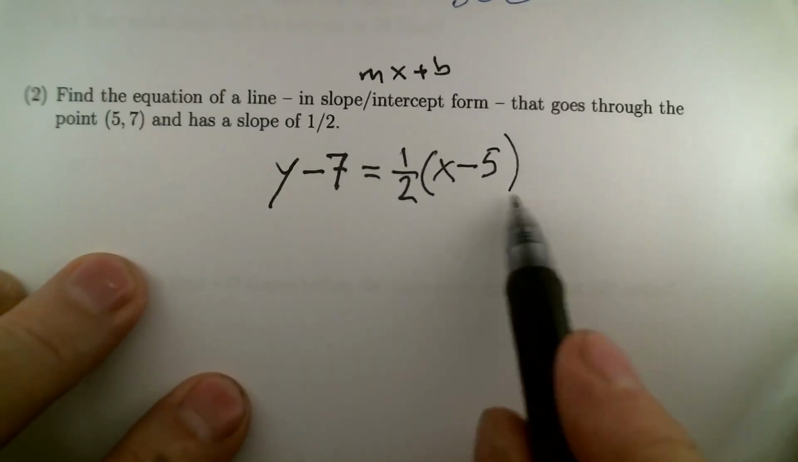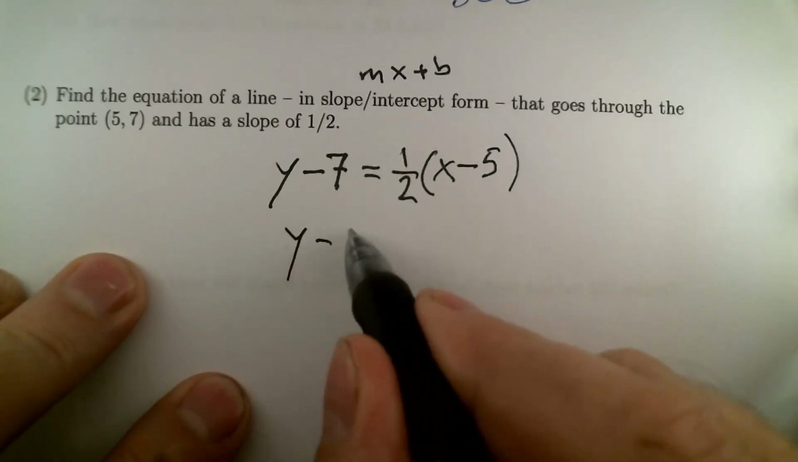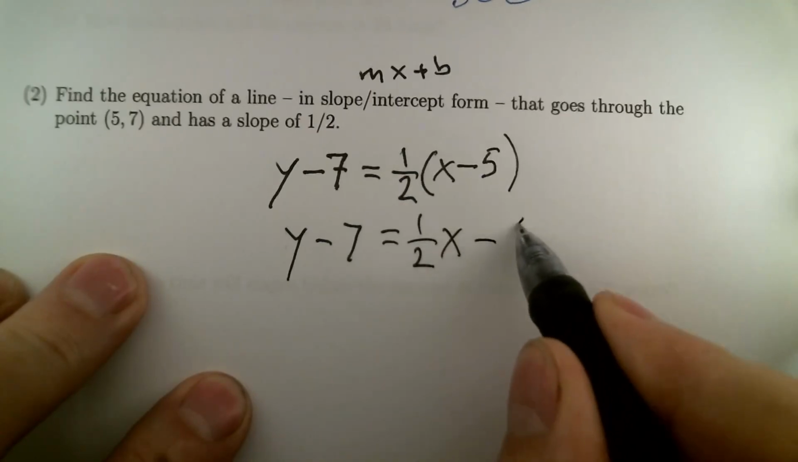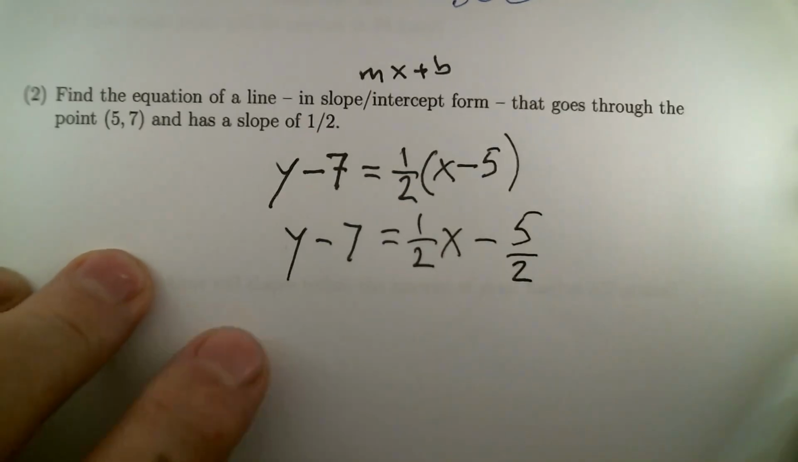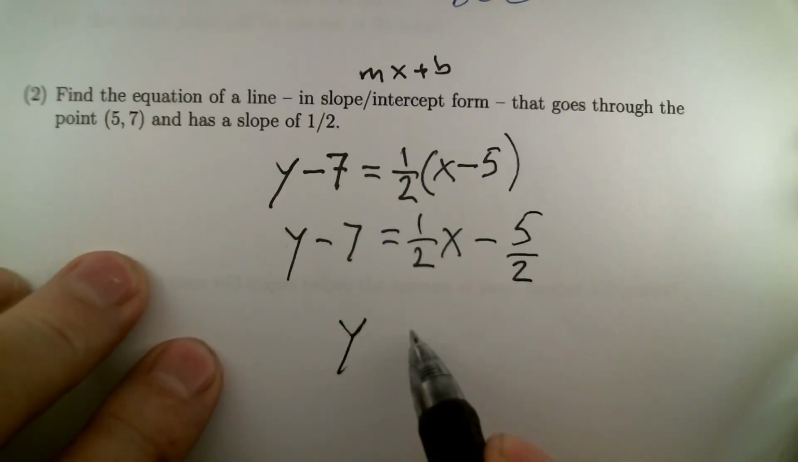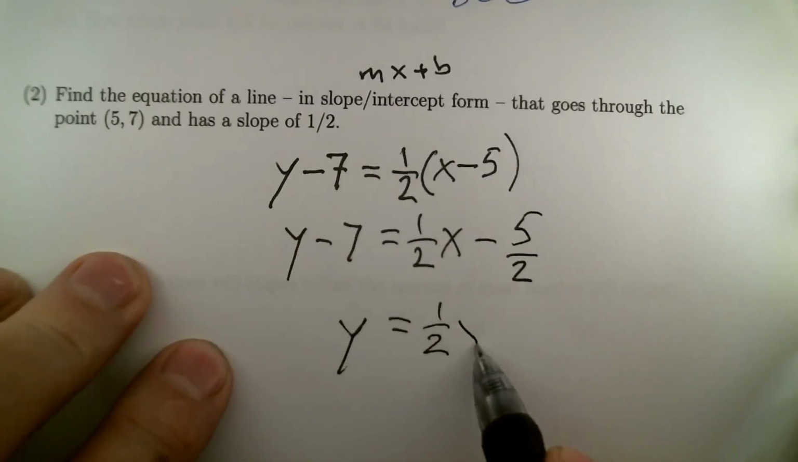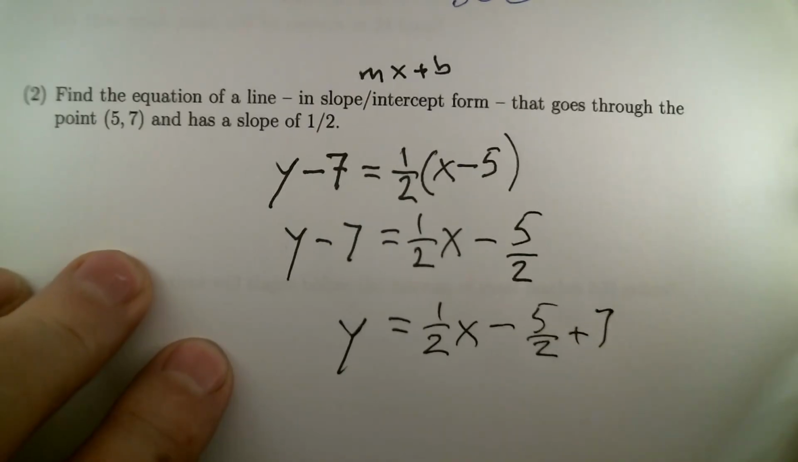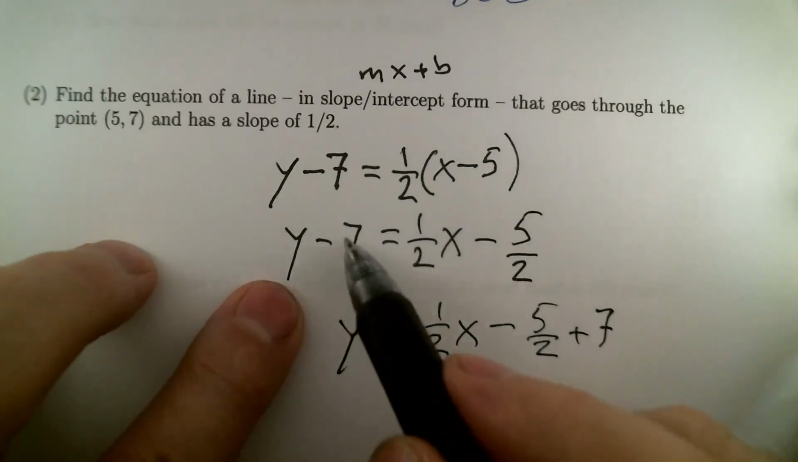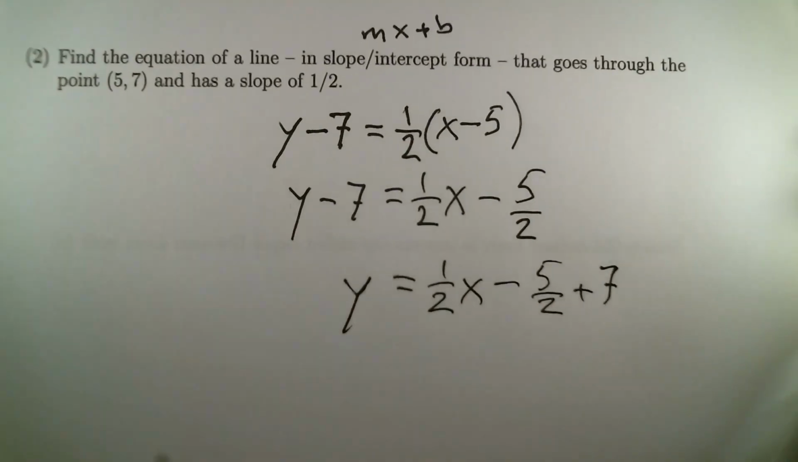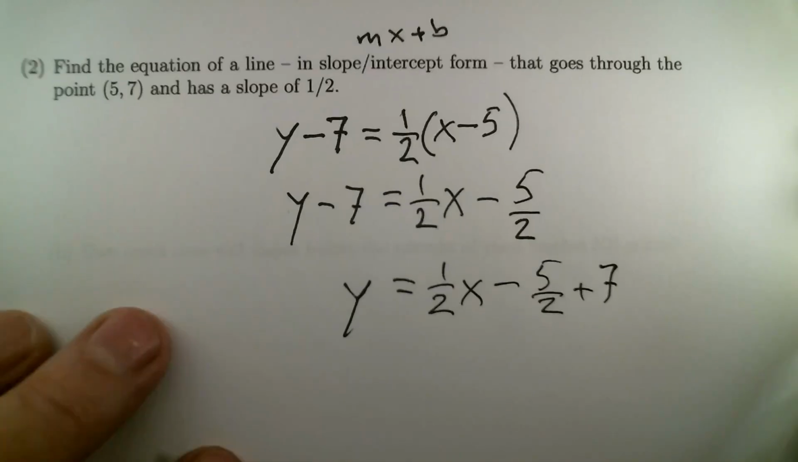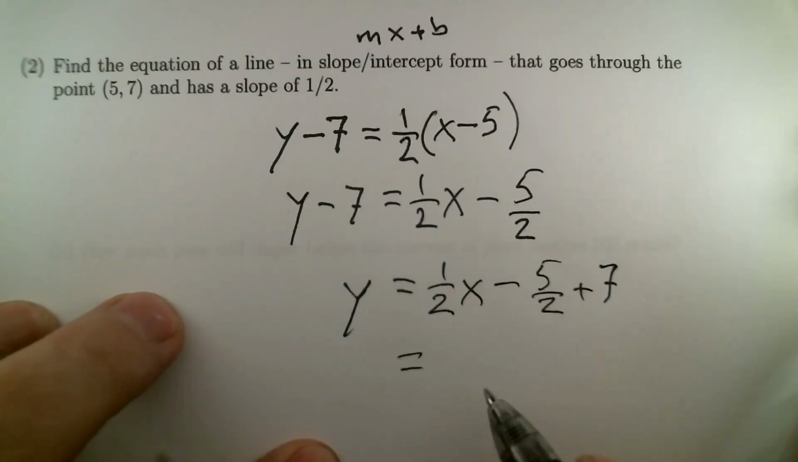What would we need to do? Let's multiply that half through. So y minus 7 equals 1/2 times x minus 5/2. Let's add 7 to both sides. So y is 1/2 times x minus 5/2 plus 7. And I should be able to combine those constants. Minus 5/2 plus 7 is, well, let's write it as a decimal, it's 4.5. You could certainly pull out a calculator if you need to for this one.